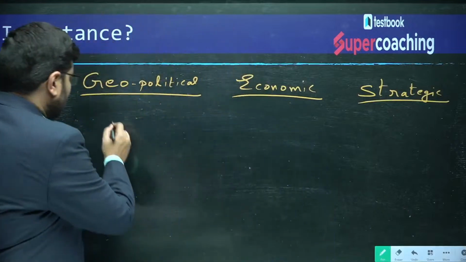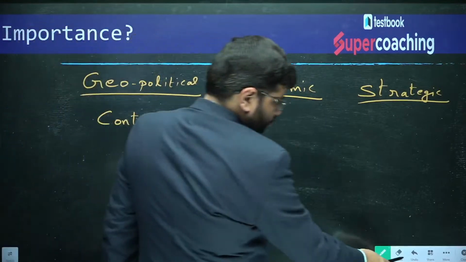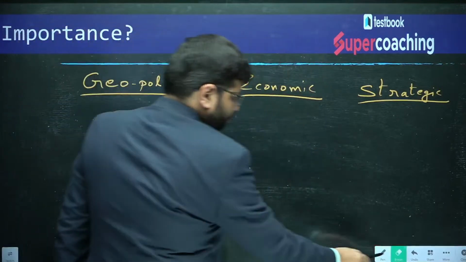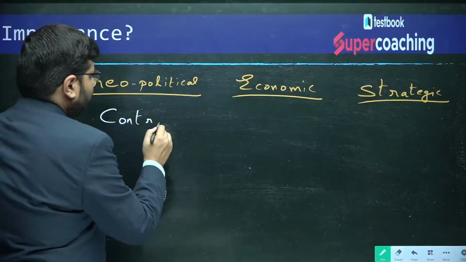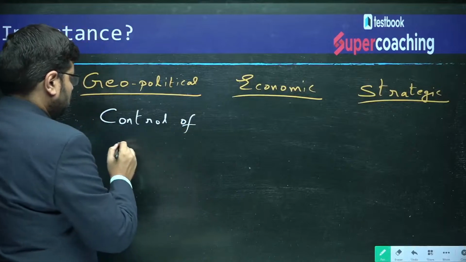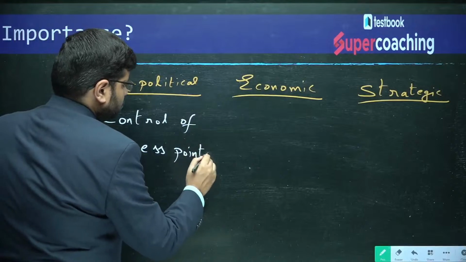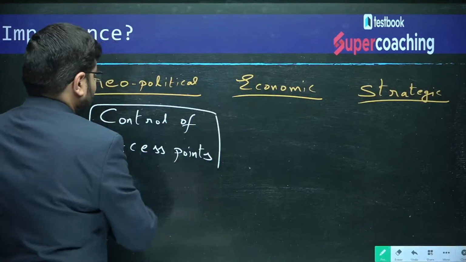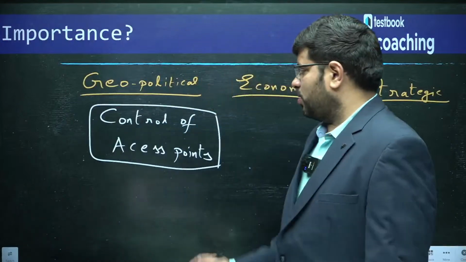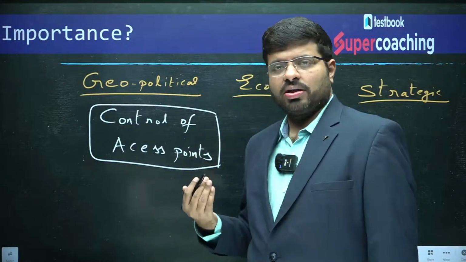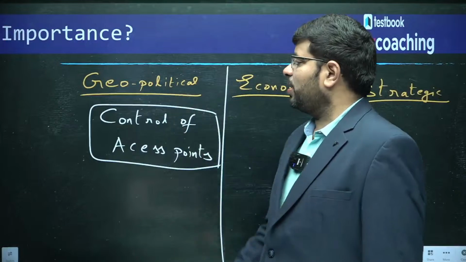Why? Because they will have control of access points. This is the key thing. They control the access points. So entry and exit are controlled by the straits. That is where they are geopolitically very, very important.